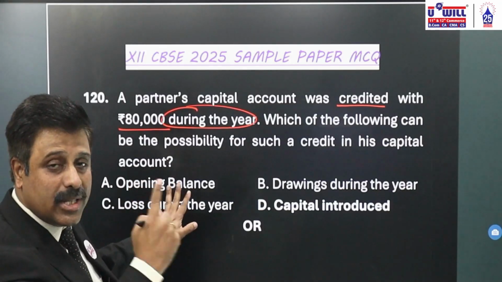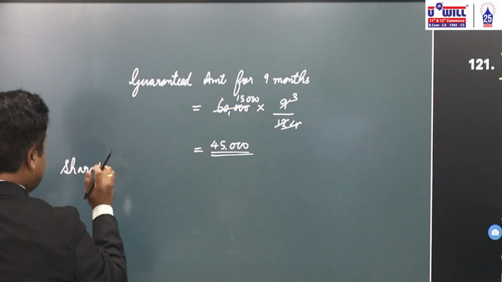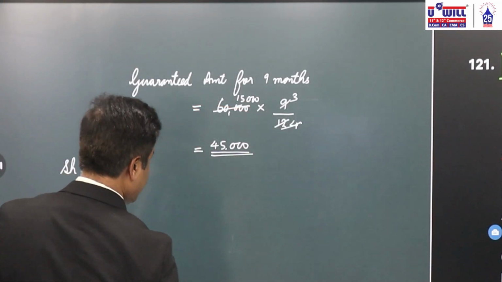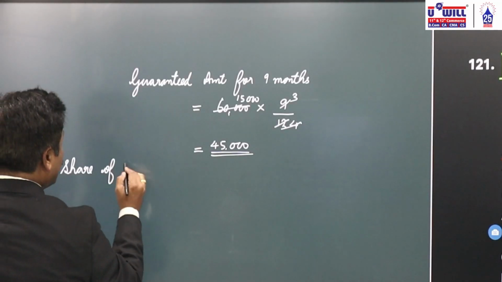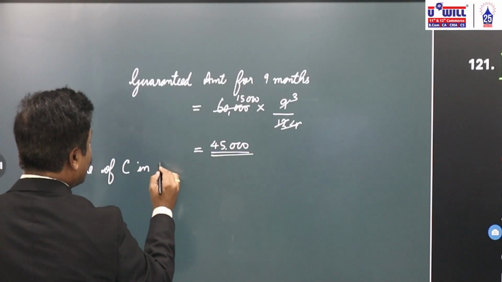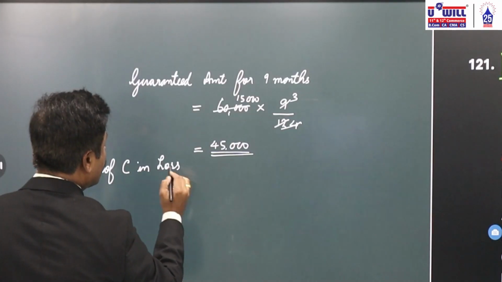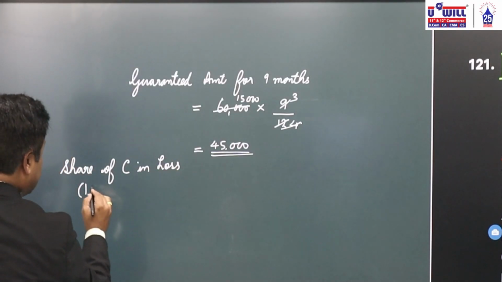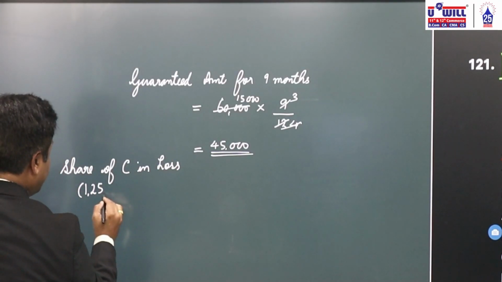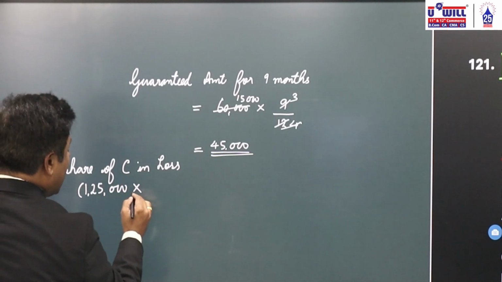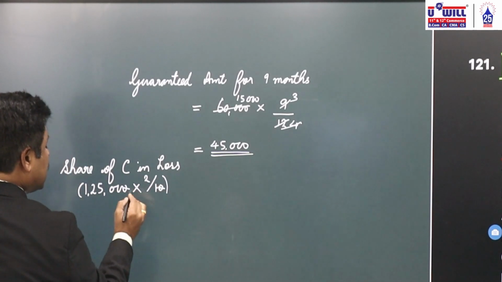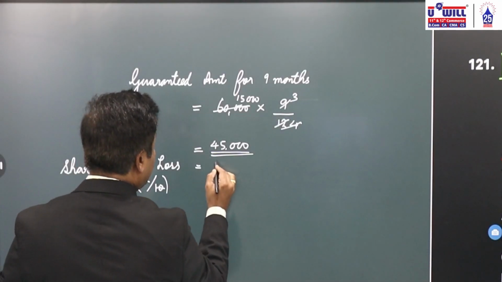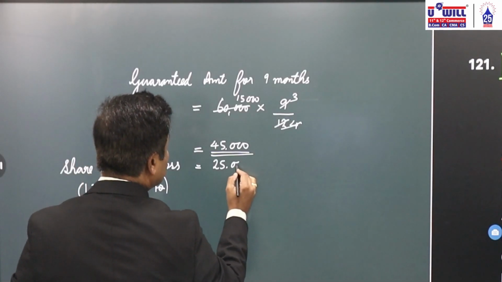Opening balance comes on the credit side. C in the loss. 1,25,000 is the loss of the firm. In that, 5:3:2, 2 by 10. So 12,500 into 2. 25,000 is the loss which C has to bear.